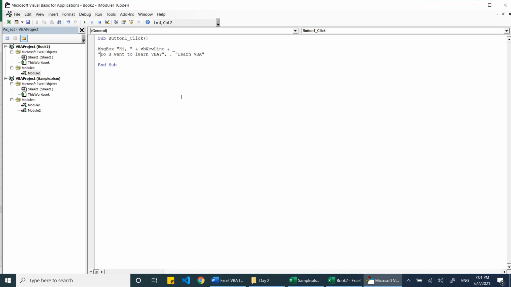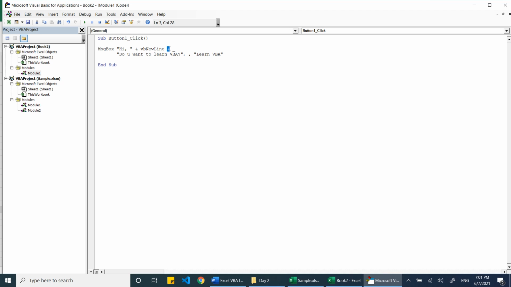Here again the string has to start, so let me align it. Now you can see the first line is Hi. Then this is a string part, or the text part. Then I'm using the Visual Basic command. So I'm writing and then go to the next line, vbNewLine.